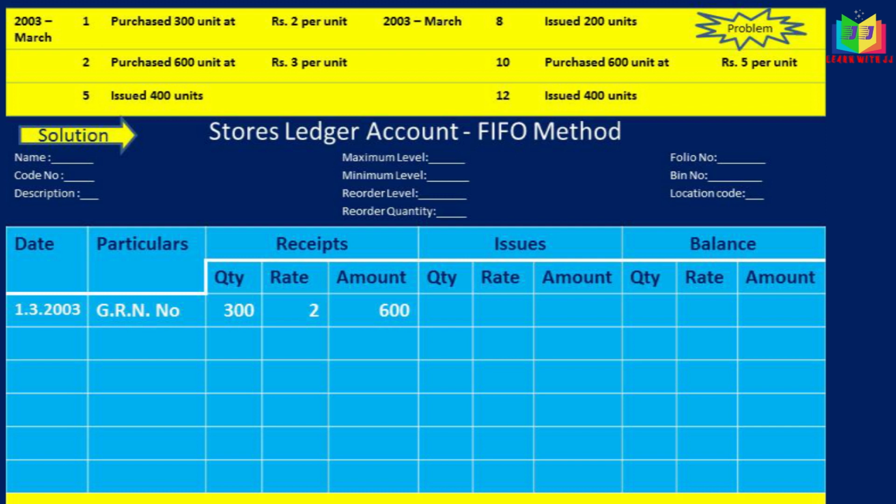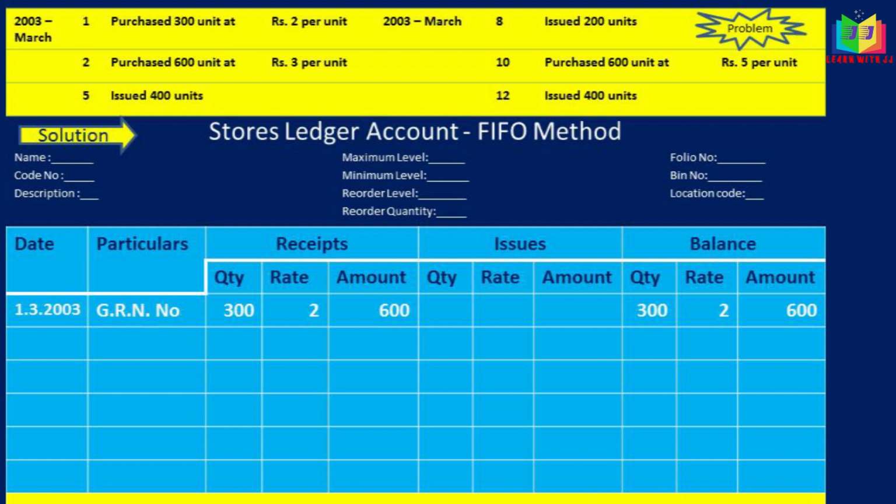Okay, for purchase we have to write the GRN number, that is goods received note number, and I have written the date, that is 1st March 2003. In the particulars column, GRN number, and the amount purchased we have to find. The quantity is 300 units.